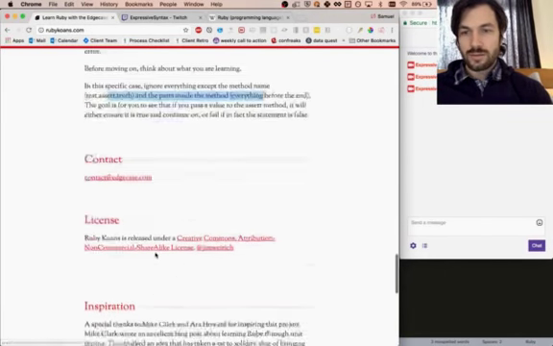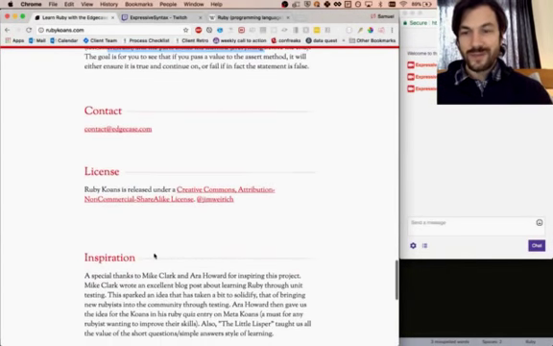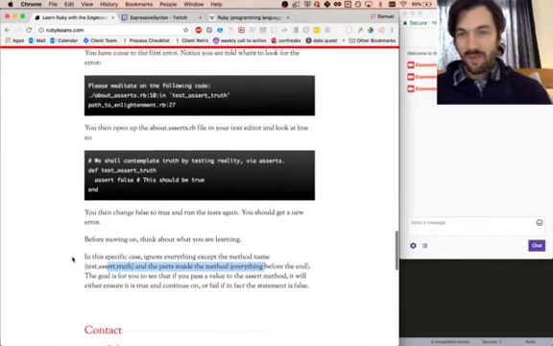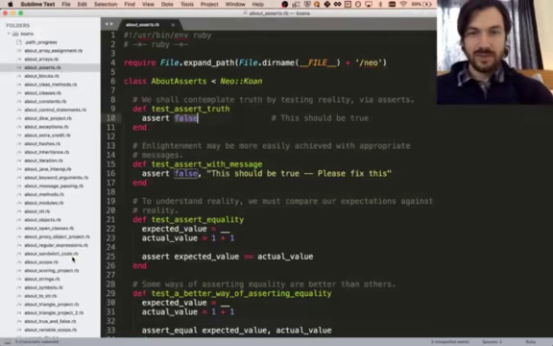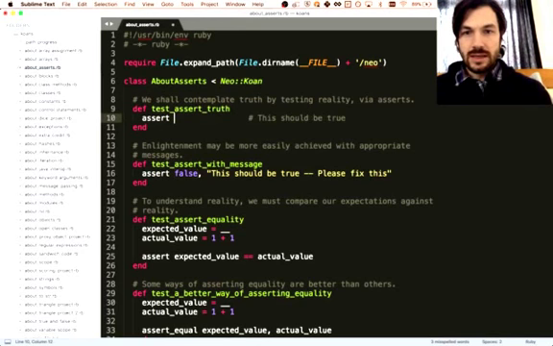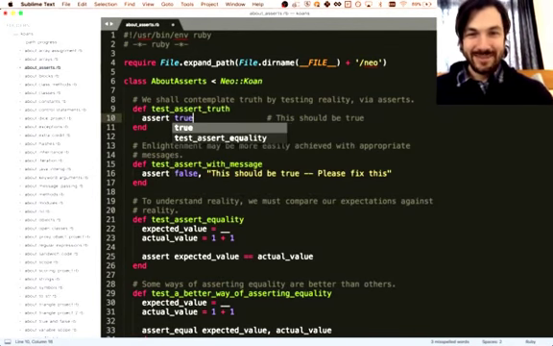And then some information and inspiration. So cool. I think we have everything we need to just dive in. Let's do this crazy stuff. So this is an easy one, I think. It pretty much tells us what to do. So let's make it true.